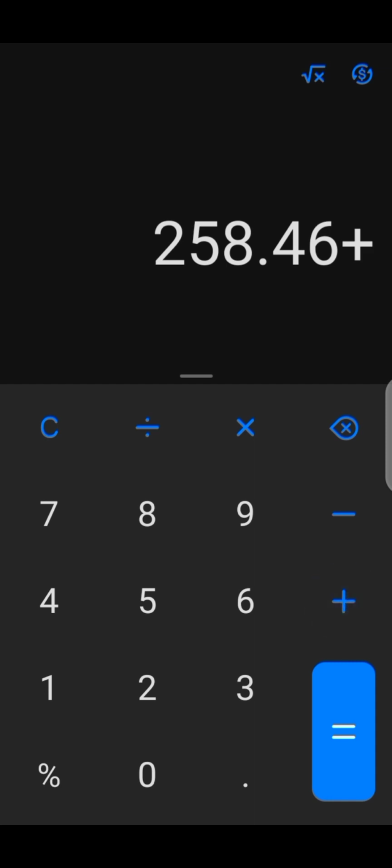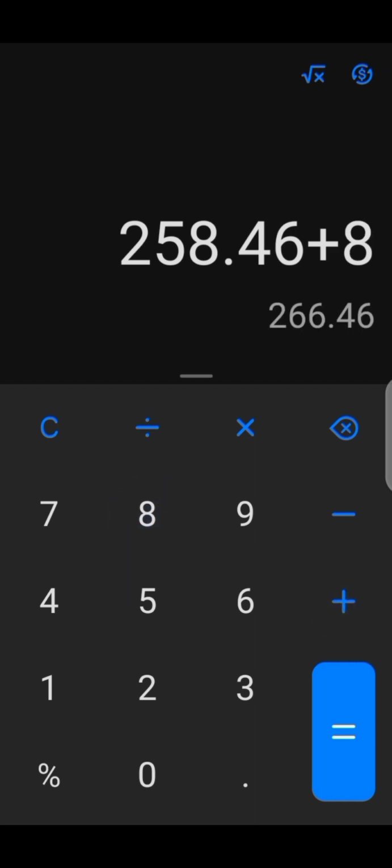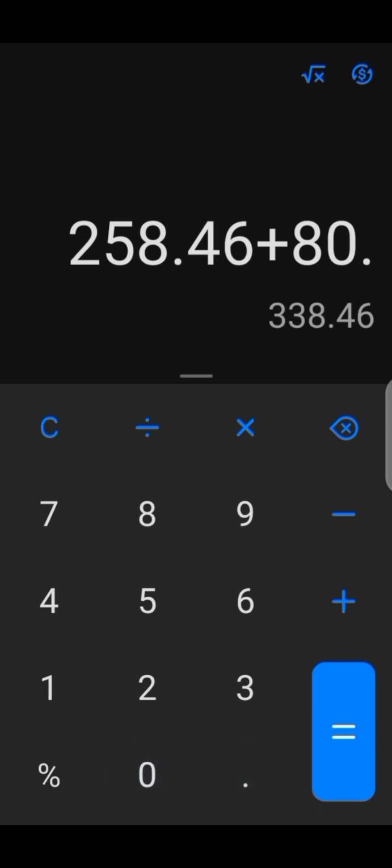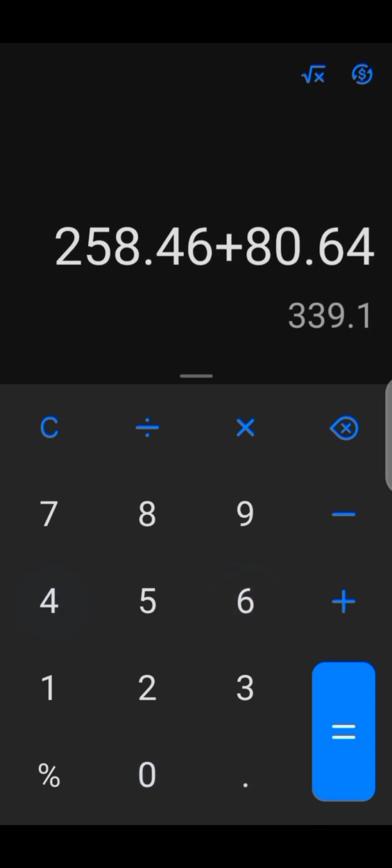Let's add it with the second one we bought for 100,000 naira, which was 80.64 USDT, and everything here is 339.1 USDT. So let's have that at the back of our mind. We are going to go and sell this off, and see the potential profit we are going to make from this arbitrage.